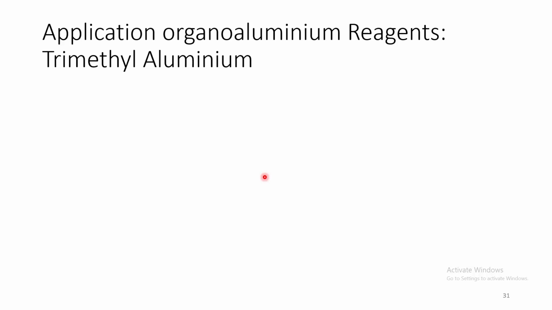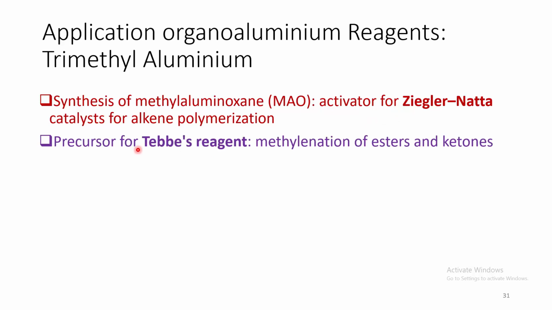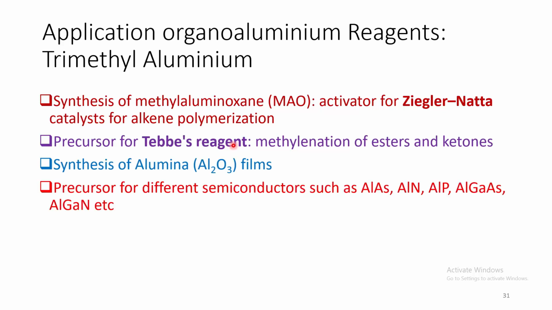Now we come to application of organoaluminium reagent. First we come to trimethyl aluminium. Using trimethyl aluminium we can synthesize methyl aluminum oxide or MAO, which is the activator for Ziegler-Natta catalyst for alkene polymerization. It's a precursor for Tebbe's reagent, which is used for methylation of esters and ketones. This particular reagent I am going to discuss while teaching the metal carbene complexes. Synthesis of aluminum films: it can act as a precursor for several semiconductors like aluminum arsenide, aluminum nitride, aluminum phosphide, etc.